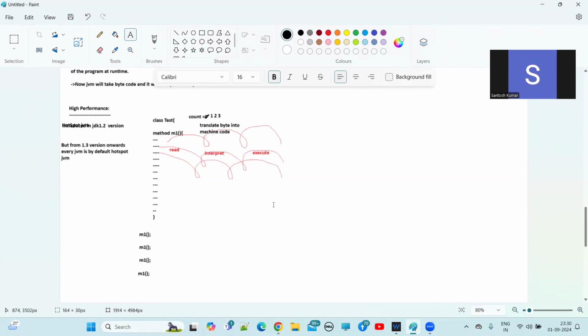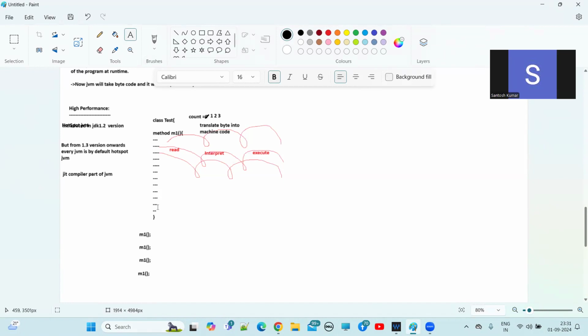There is a concept called the JIT compiler. This is part of the JVM, guys. Now the JIT compiler comes into the picture. This is not a one-time executable method. This is a repeatedly executable method. Instead of read, interpret, and execute, let me translate the entire code into machine code. Then we can execute it at a time.